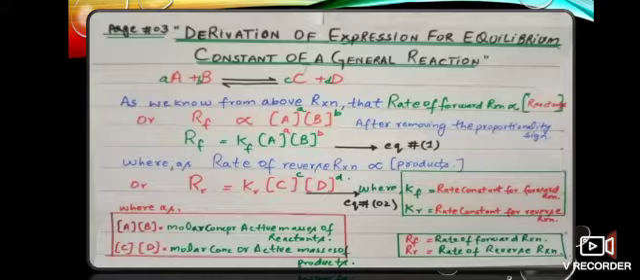Now, here are the different symbols which are given. Kf is the rate constant for the forward reaction, Kr is the rate constant for the reverse reaction, Rf shows the rate of forward reaction, Rr shows the rate of reverse reaction. In the same way, the square brackets in which A and B are written show molar concentration or active masses of the reactants, while the square brackets in which C and D are written show molar concentration or active masses of the products.